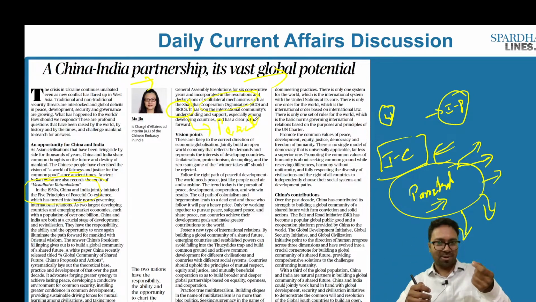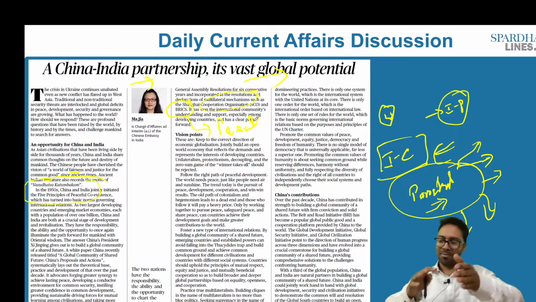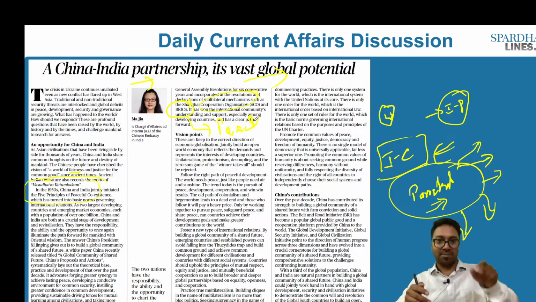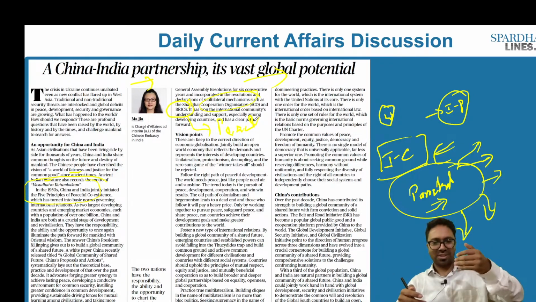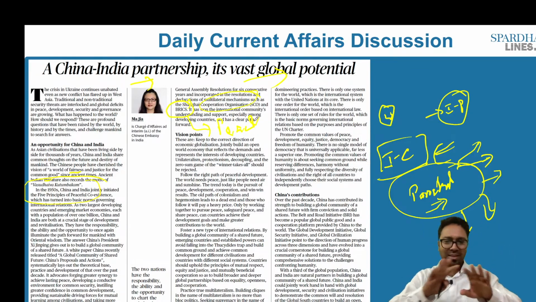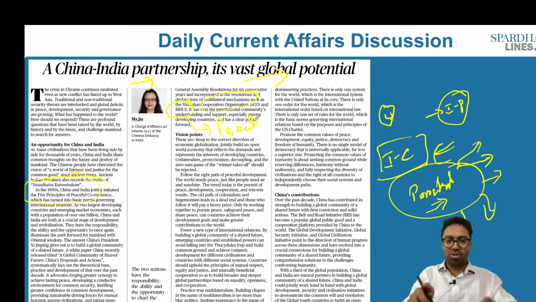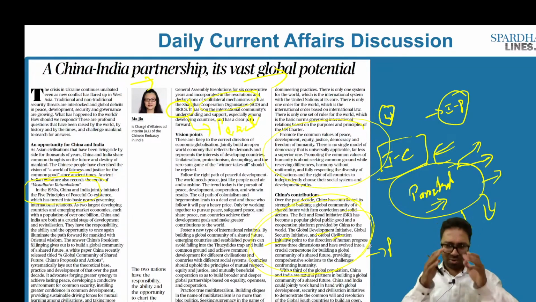So what China has been able to do, in reality this is not the reality, but the reality is far in excess in the hegemony, and that is the normality according to China. So what this article promotes is just for the sake of reading. So read this article. Nothing is important from the examination point of view, but you have to know the perspective as well. So this article speaks about Panchashil, which is very important, and it also speaks about a couple of initiatives taken by China, which we have discussed recently in the form of the Belt and Road Initiative, and it also speaks about the Global Development Initiative, Global Security Initiative, Global Civilization Initiative. So these are the initiatives taken by China that it says is promoting peace and tranquility the world over. That is what you have to just read.